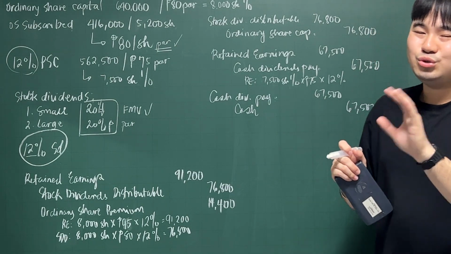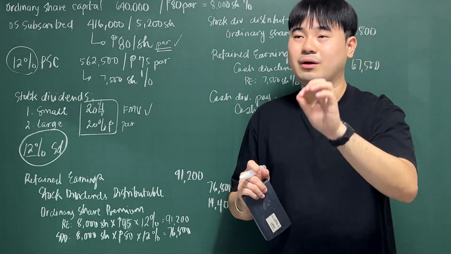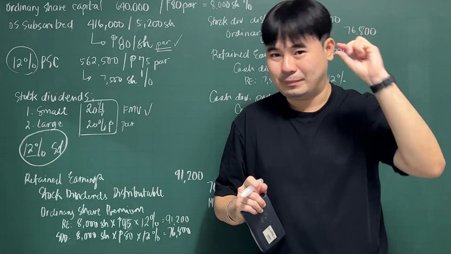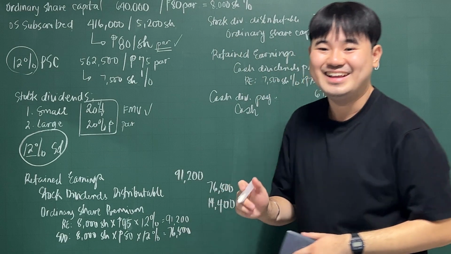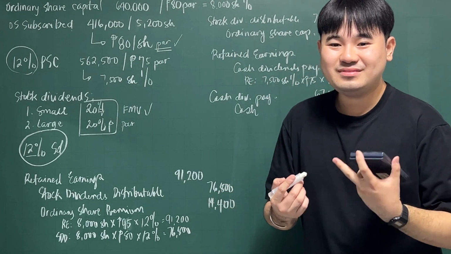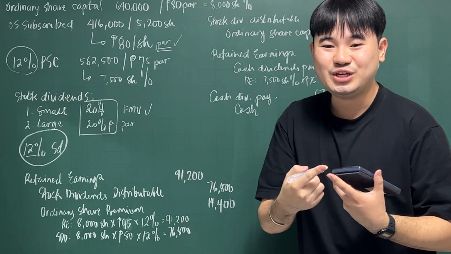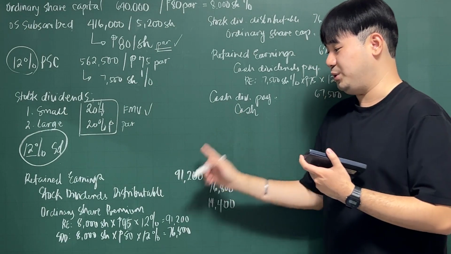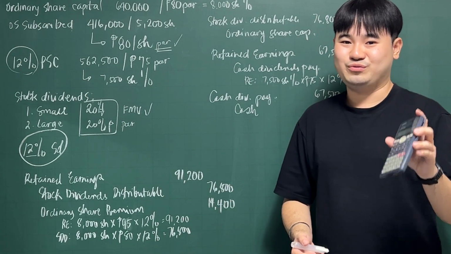So usually take note of that. If the beginning and ending balances are given in the problem, then I think the problem will be asking something in the middle. Okay, and then that's the last line there. The fair market value of each ordinary share at the time of the declaration of dividends is 95. So we have used that already earlier. We are now ready to solve your problem.